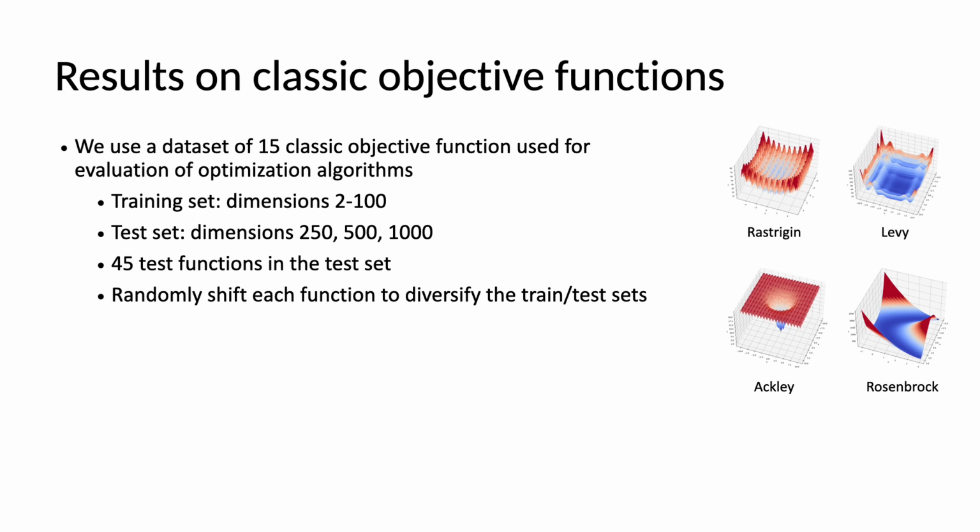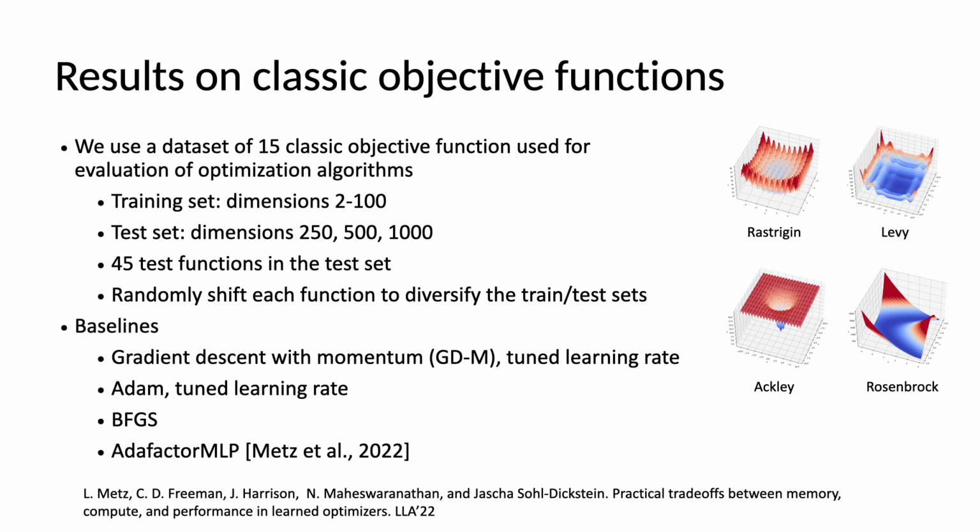In addition, we randomly shift the functions on each evaluation run to increase the diversity of the dataset and prevent the learning-based methods from memorizing the location of the optimum. In our evaluation, we use gradient descent with momentum, Adam, and BFGS as baselines. We tune the learning rate of gradient descent and Adam independently for each objective function. In addition, we compare to the learned optimization method of Metz et al., which is denoted as other factor MLP